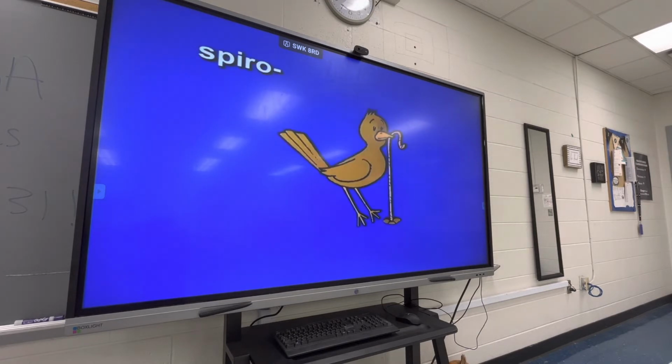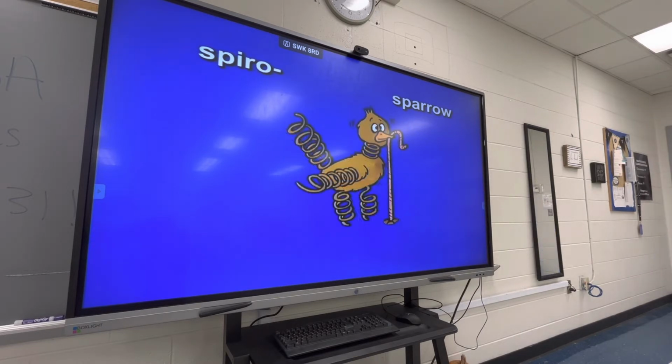Now the element spiral. Spiral sounds a little like sparrow. Spiral, sparrow. Spiral means coil. As you look at the image of sparrow, see it made of coils. Spiral, sparrow, coils, coil. Say it twice. Spiral, sparrow, coils, coil. Spiral, sparrow, coils, coil.